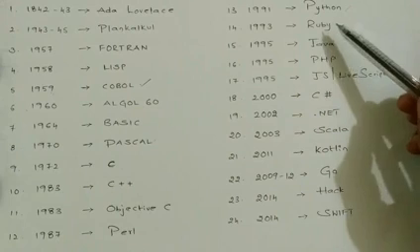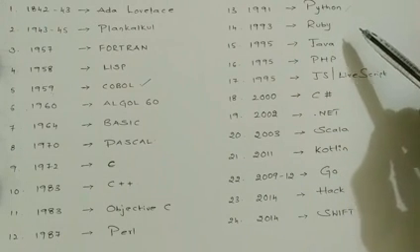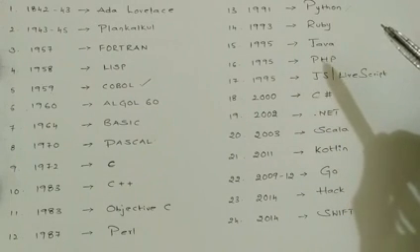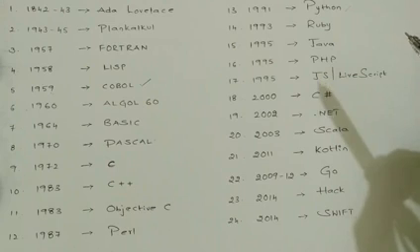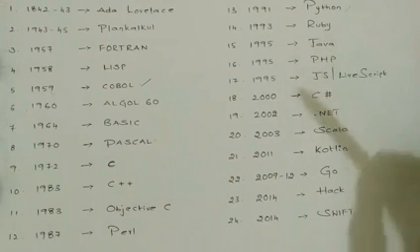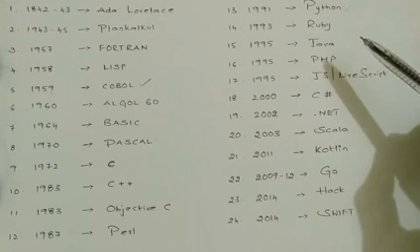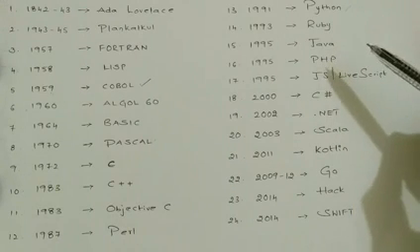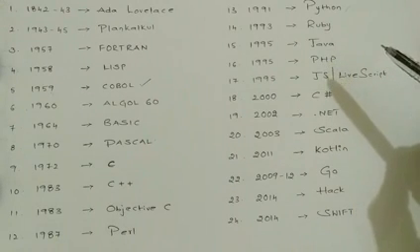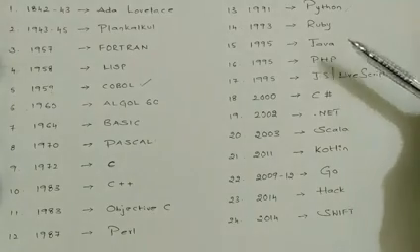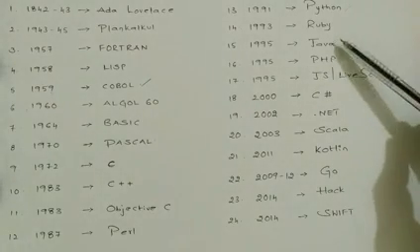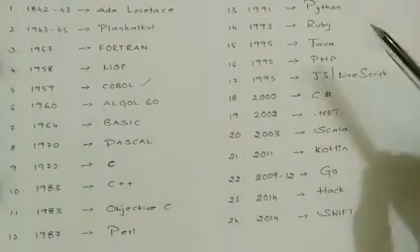In 1993, the Ruby programming language was invented. This was designed for productive and enjoyable programming. And then in 1995, Java was invented by... Do you have any idea who invented Java? James Gosling invented Java. We'll talk more about Java in the next session.